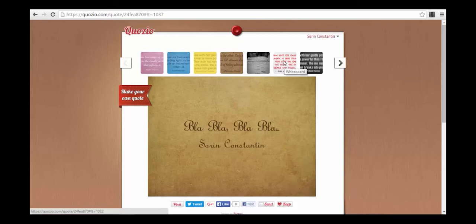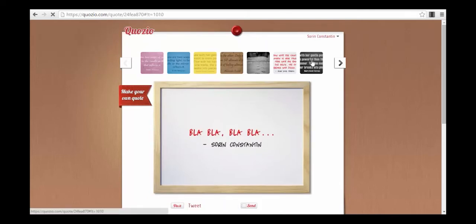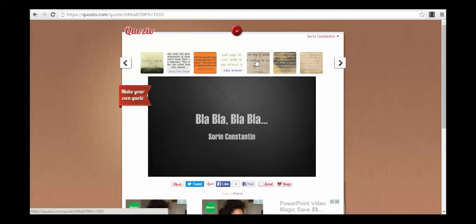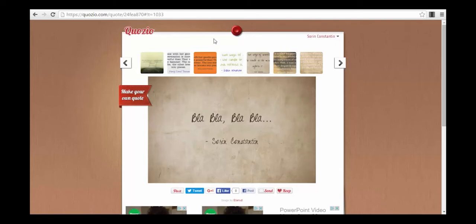And then you have different templates of text that you can use. For example, you can use a whiteboard. I'm waiting for it to load like this. You can use other templates, like this one. So you have different backgrounds that you can actually use. You can find them here in the menu.